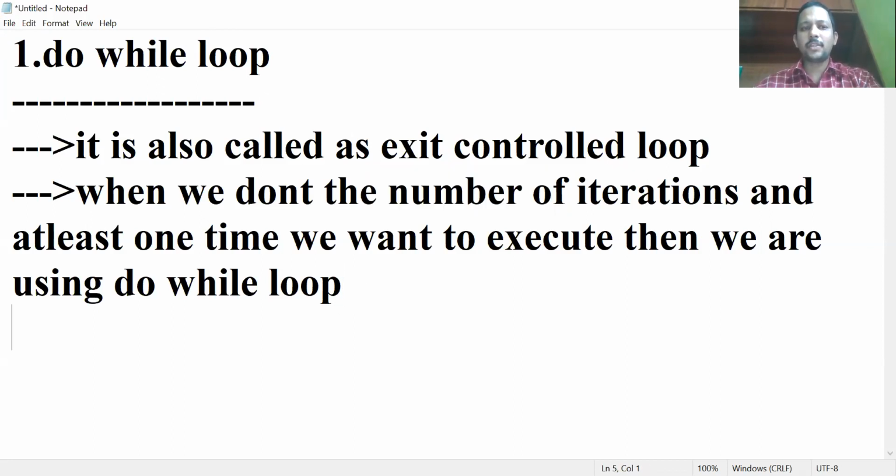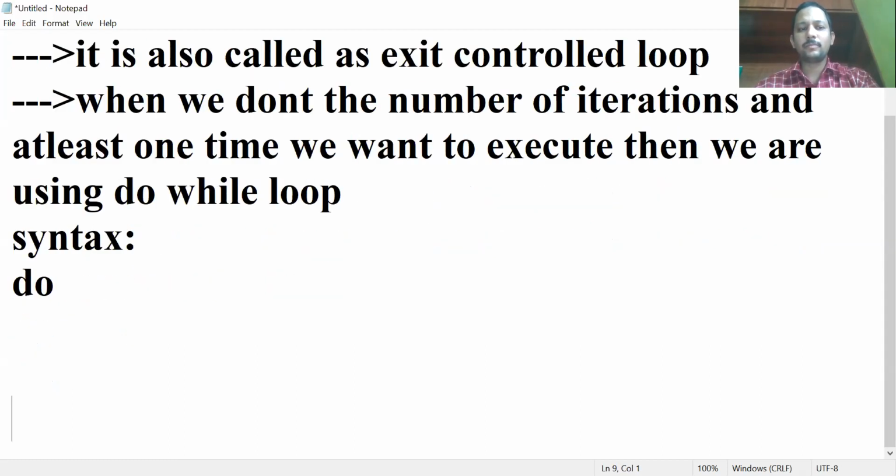The only difference between while loop and do while loop is what? In while loop, when we don't know the number of iterations, we are using while loop. Here also we are using do while loop when we don't know the number of iterations. But here it will execute at least one time, whereas in while loop, it will not execute at least one time. If the condition is false, it will not enter into the block in while loop. Whereas in do while loop, at least one time it will execute even if the condition is false. That's why it is an exit control loop.